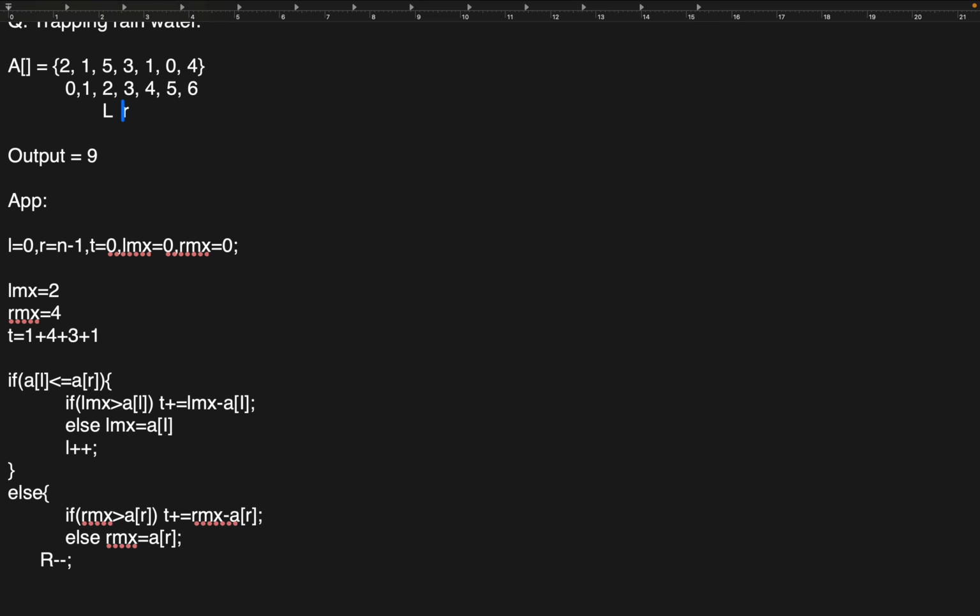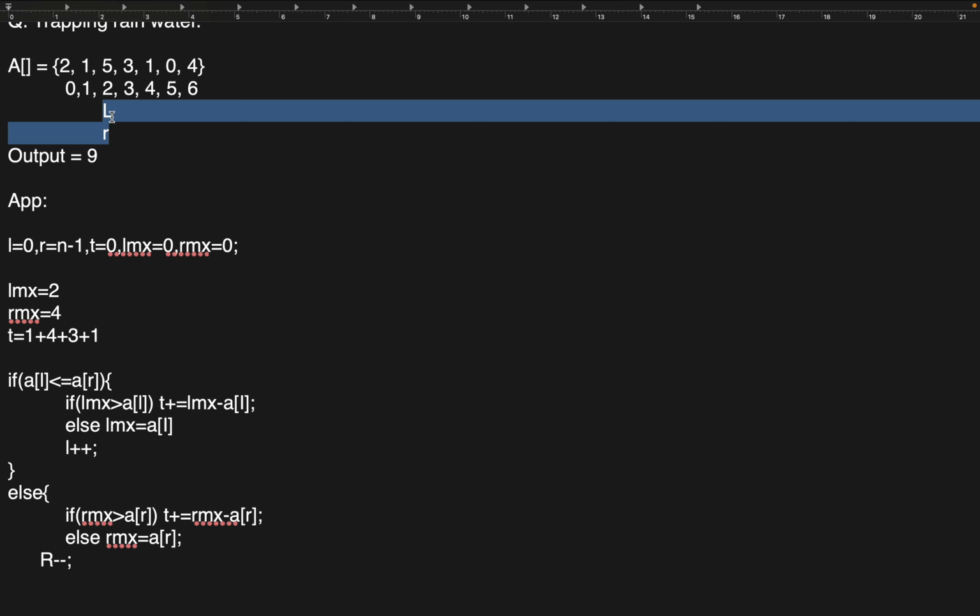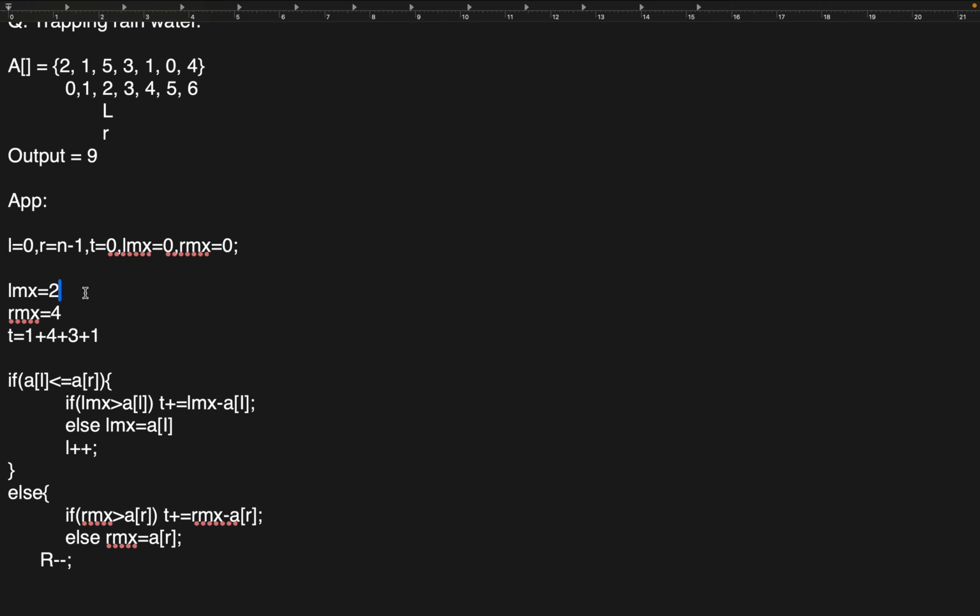So decrease the pointer again and update it. Now while left is less than or equal to right, 5 equals right, so update the left max, which is 5. So total water is 9. So we corrected our mistake now, right?